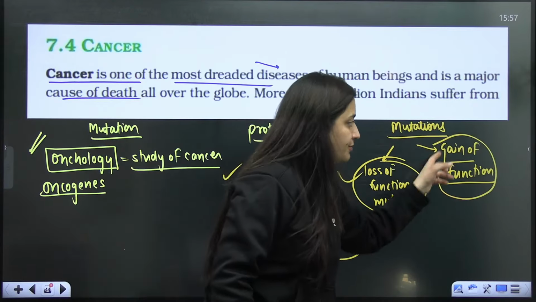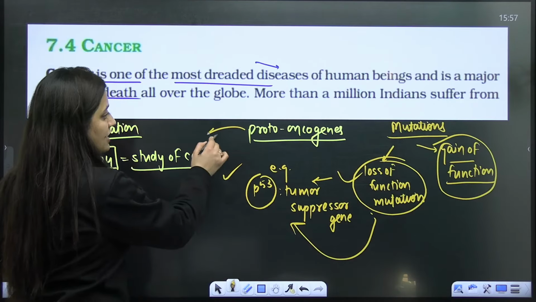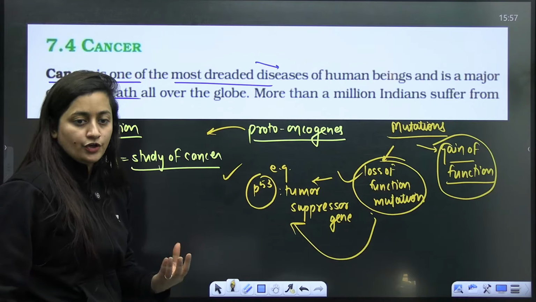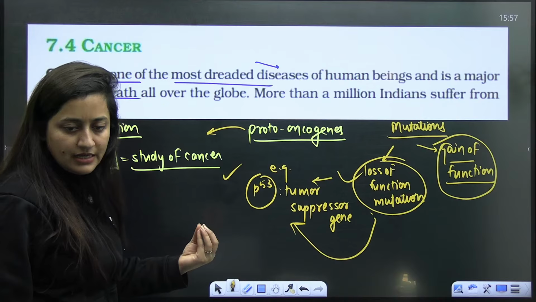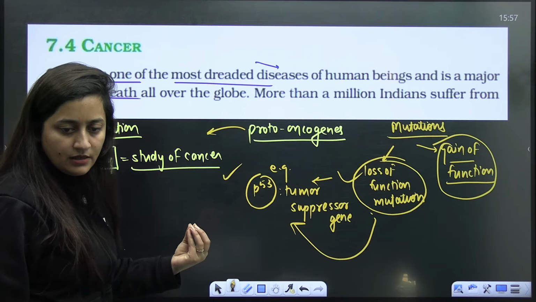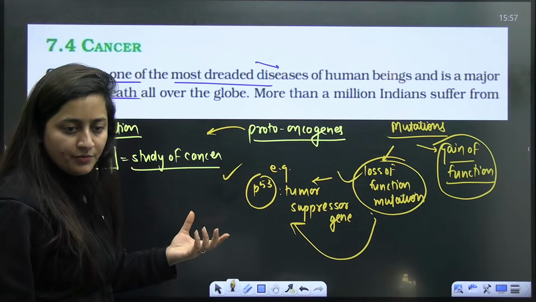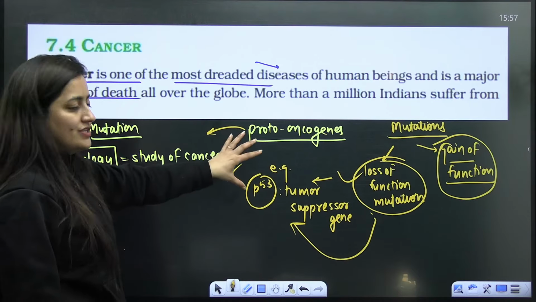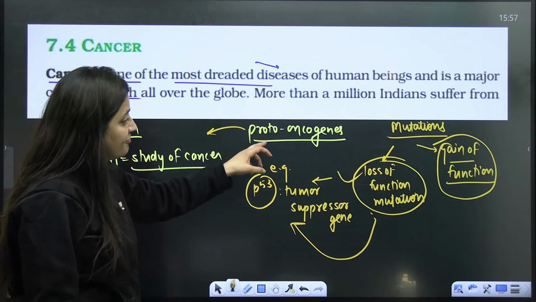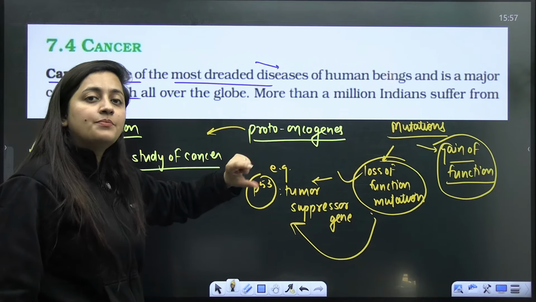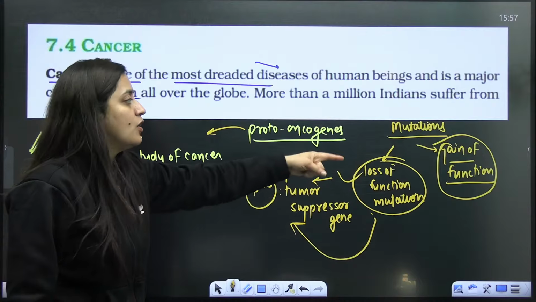Now gain of function mutation, for example these proto-oncogenes. We need their function. Normally they work in our body, right? Yes, beta, you have to remember it. So proto-oncogenes, normally we need their role, their protein in our body. But if they start making their product in excess, then it can cause cancer.